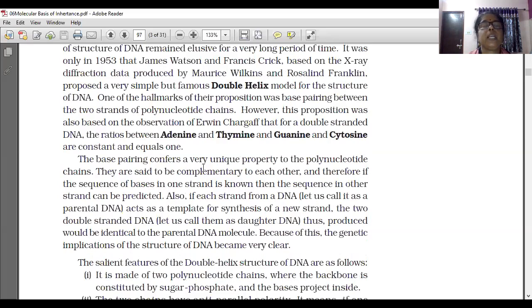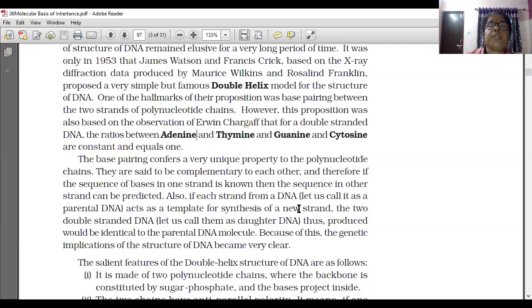Now the base pairing confers a very unique property to the polynucleotide chains. They are said to be complementary to each other. If A is in one polynucleotide chain, T will be in the other. If G is in one chain, the other chain has C. So they are complementary, and therefore if the sequence of bases in one strand is known, the sequence in the other strand is predictable.